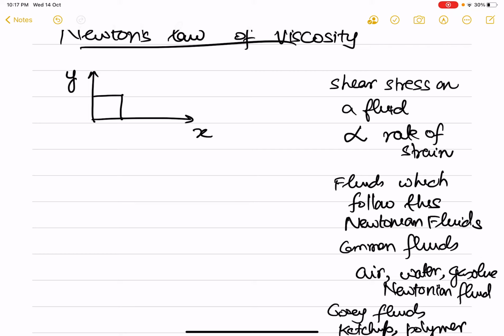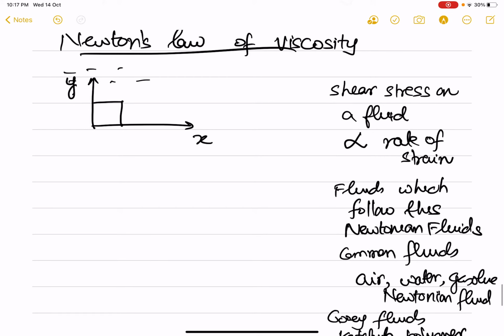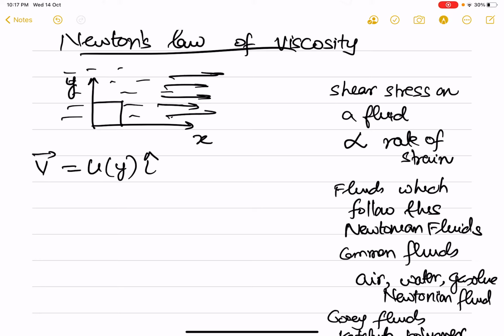Now let's try to see what we mean by this in terms of the quantities in a fluid flow. Let's assume that there is a fluid which is flowing, in which we choose a rectangular element. Let this be a one-dimensional flow, which means the velocity is u(y). That means everywhere the fluid is flowing in a straight line only along the x direction, but this velocity is a function of y.